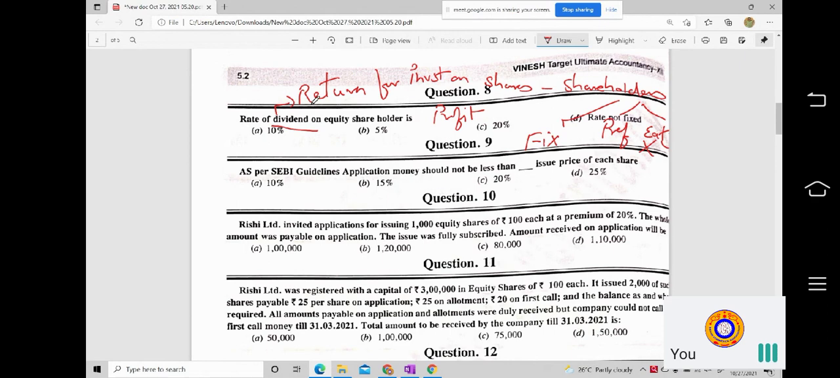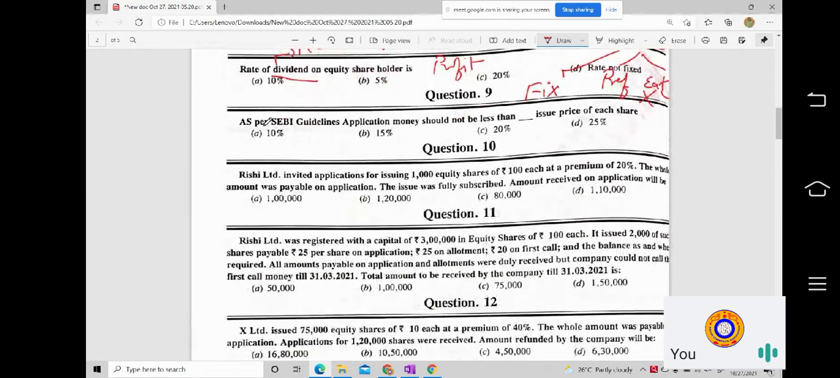Yes, the answer what you give is correct. Because wherever there is a necessity for the explanation, I have to give the explanation. That's why I'm giving you the explanation.